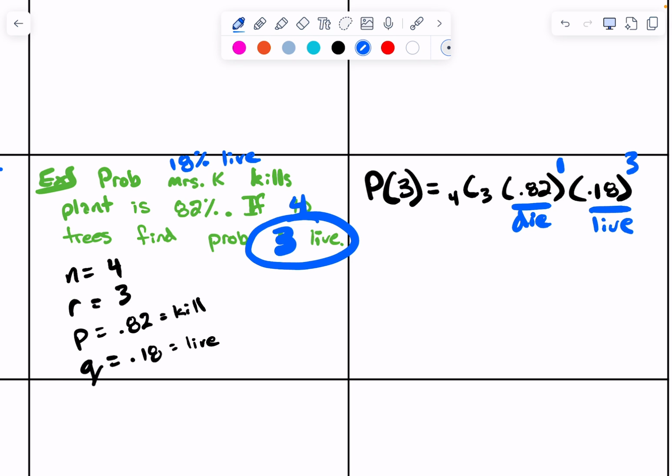If we would have called P 0.18, because that's technically success if they live, then it would be 3. If P is success, then it should be 0.18. Then it would be 3, right? So just be careful. That's why I label. So you have to be careful. Okay? So there's that.